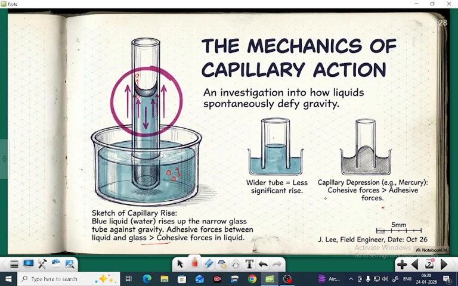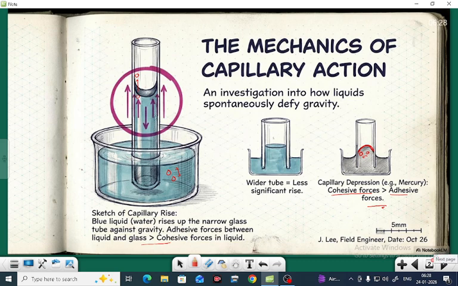Here also, say that a capillary represents mercury. In this case, cohesive force is greater than adhesive force. Cohesive force means the attraction between the mercury molecules is more than the adhesive forces between mercury and glass. That's why the meniscus is like this in mercury. In water it is concave, and in mercury it is convex in shape.